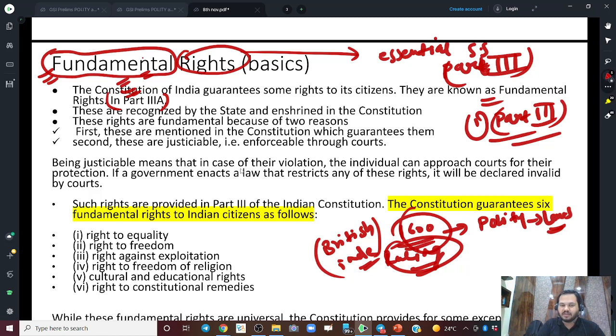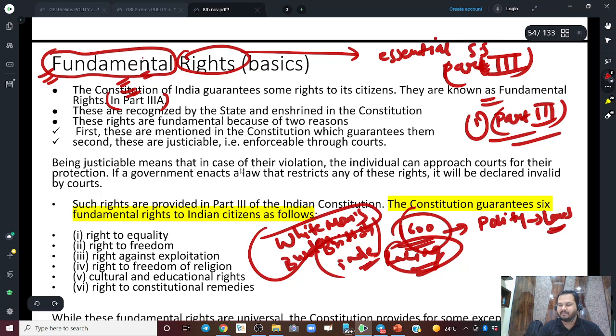So they had this white man's burden theory. Someone must have heard of it: that it is the burden of the white man to civilize the black people of Africa and India. There was racial discrimination, and this is what we didn't like. We didn't like that they discriminated against us in every field. So we wanted freedom.